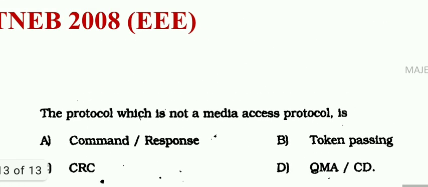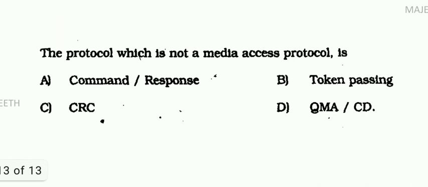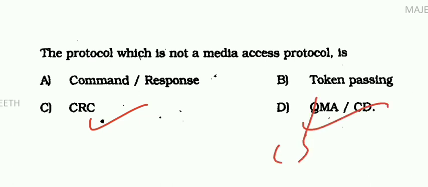Next, this question asked in TNEB 2008 only. Electrical and Electronics branch. The protocol which is not a media access protocol. CRC is not a media access protocol. CSMA CD is a media access protocol. Token passing is also media access protocol.